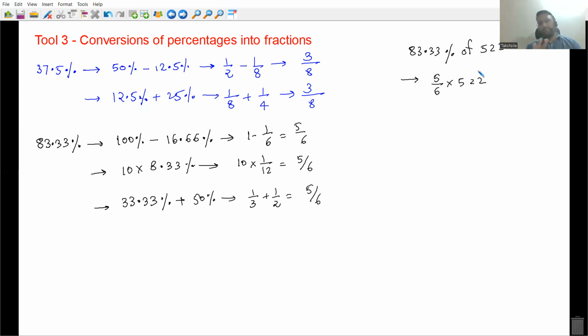This is again a very commonly used percentage. फ्यूचर में ये कैलकुलेशन करने की जरूरत नहीं होनी चाहिए, माइंड में आ जाना चाहिए कि 5/6 एवरीवन. ठीक है, that is equal to how much? 5 into 6 8s are 48, 6 7s are 42. तो ये आ जाएगा कितना? 35 and 400, 435 एवरीवन. ठीक है, so this is how you can convert percentages into fraction.